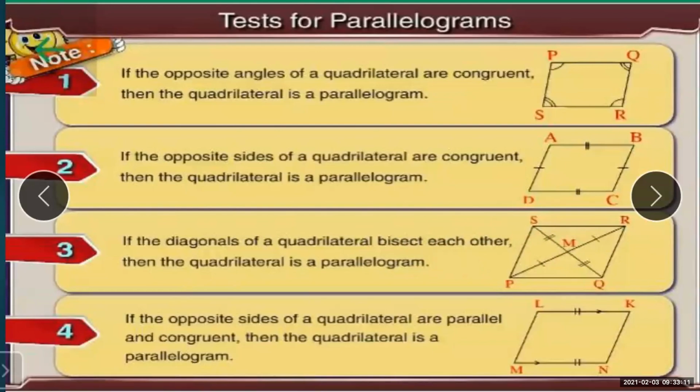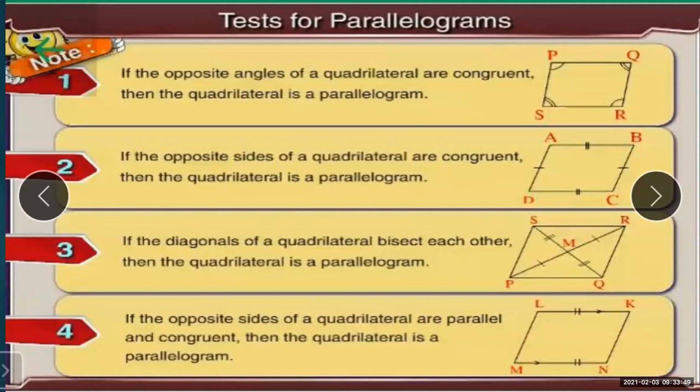Now the fourth and last test for the parallelogram: if the opposite sides of a quadrilateral are parallel as well as congruent. Here two things are merged in one test. Here you can see the quadrilateral LMNK. In this quadrilateral, the opposite sides are parallel. That means LK is parallel to MN, whereas LK is congruent to MN.